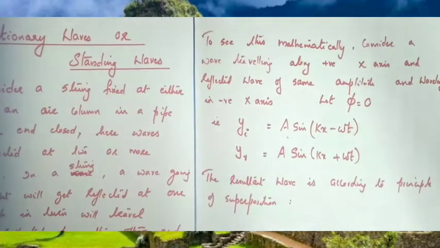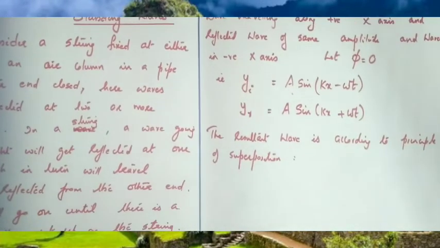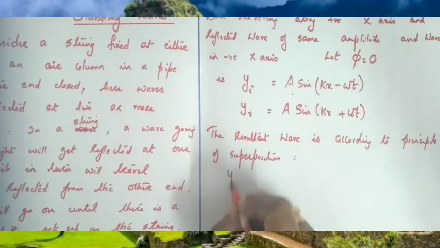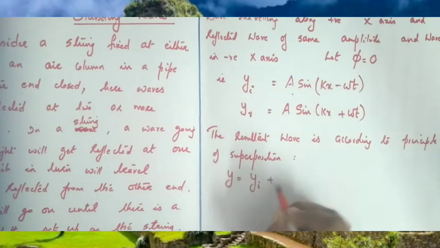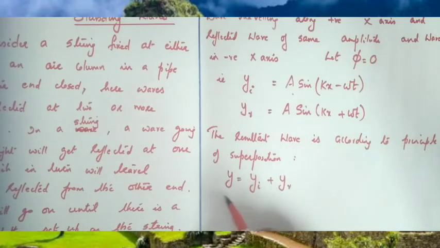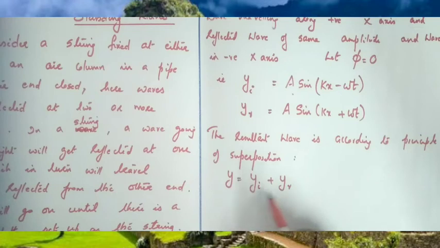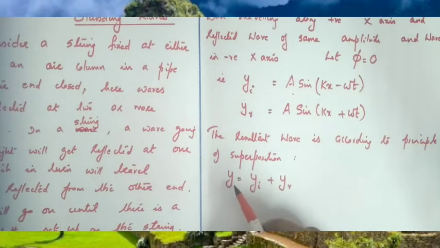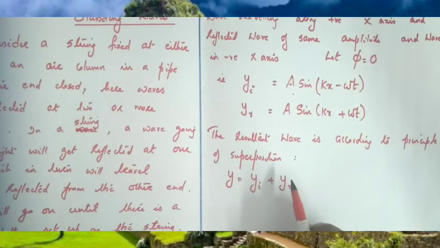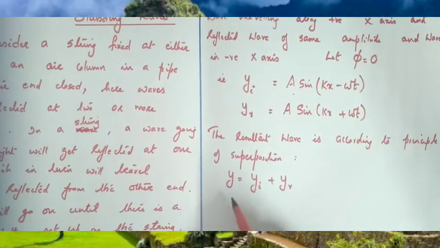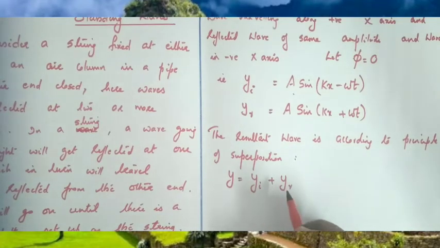The resultant wave, according to the principle of superposition, can be written as resultant wave y equals incident wave plus reflected wave. According to superposition, the resultant displacement is the algebraic sum of the individual displacements. If some waves superimpose, the total displacement is the algebraic sum of the displacement of each wave. That is called the superposition principle. So here the resultant wave can be written as y equals displacement of the incident wave plus displacement of the reflected wave.